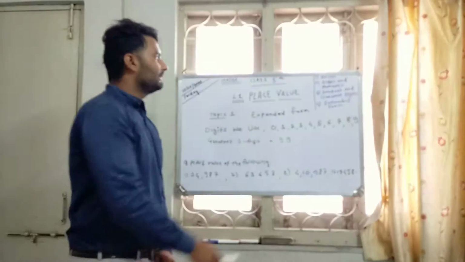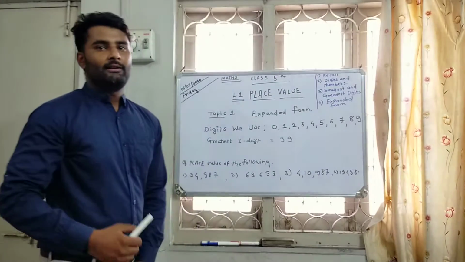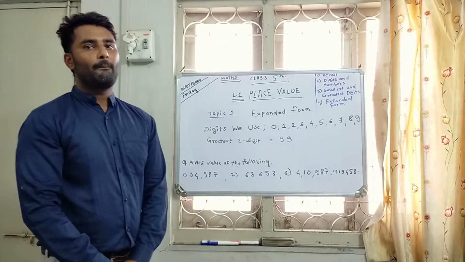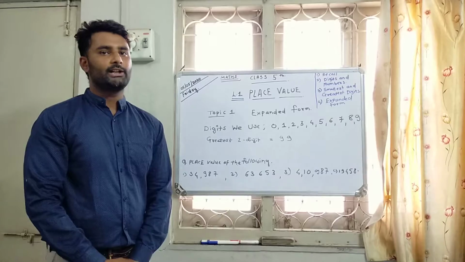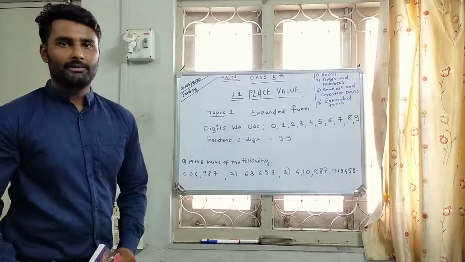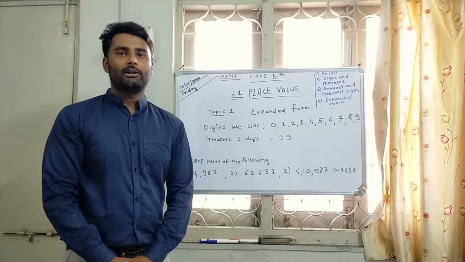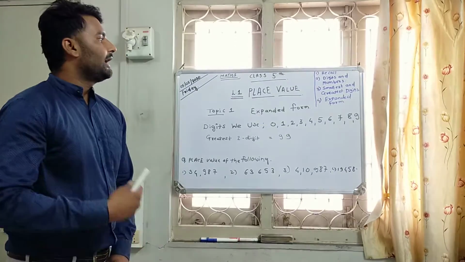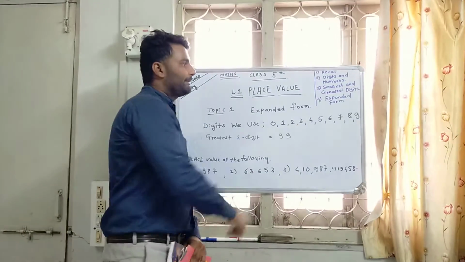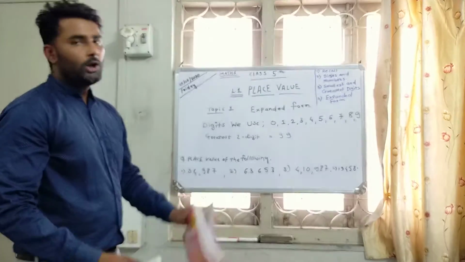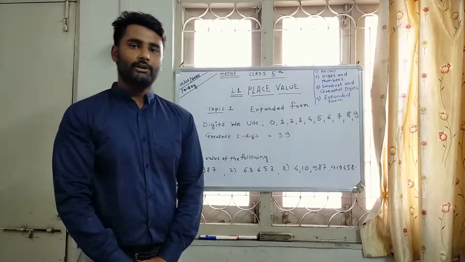Our third topic is smallest and greatest digit. We know that digits are the symbols used in our day-to-day life for reading and counting numbers, so that we are easily able to work with them. After that we are going to study expanded form. All these topics are interconnected to each other.